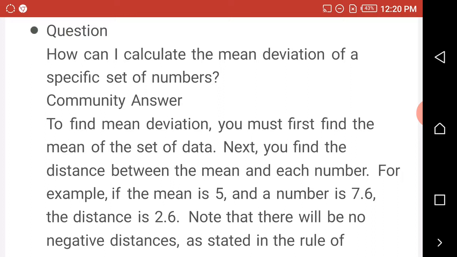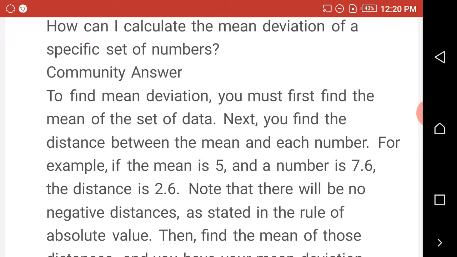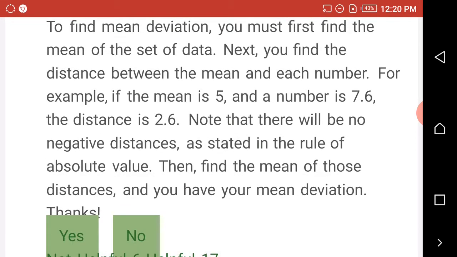How can I calculate the mean deviation of a specific set of numbers? Answer. To find the mean deviation, you must first find the mean of the set of data. Next, find the distance between the mean and each number.